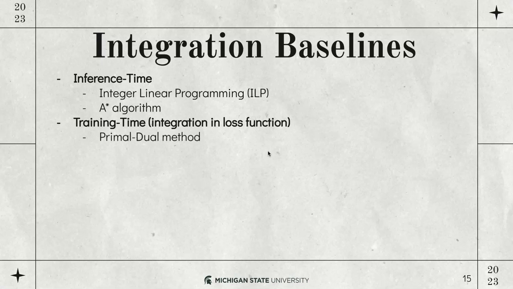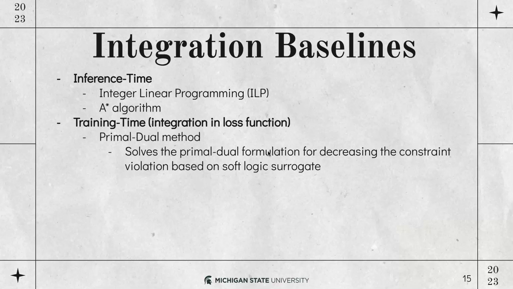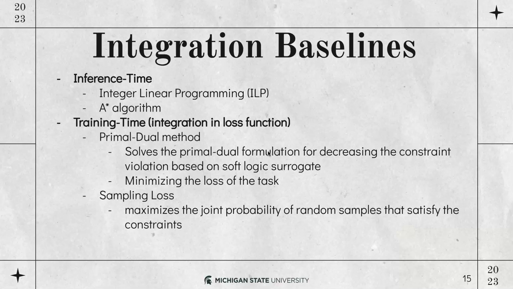For instance, we have the primal dual method, which solves the primal dual formulation for decreasing the constraint violation based on a self-logic surrogate and minimizes the loss of the task. And we also have the sampling loss method, which maximizes the joint probability of a random sample that can satisfy the constraints.